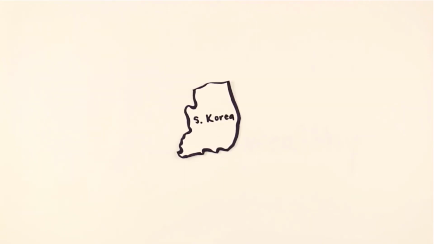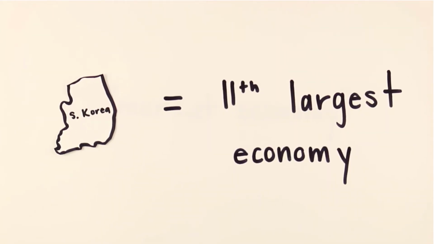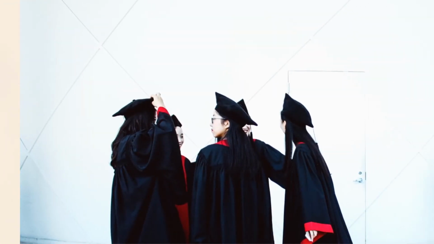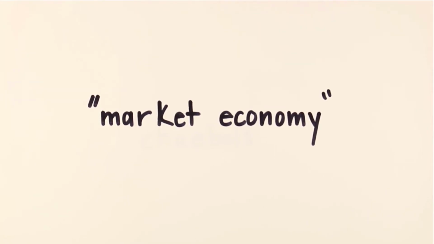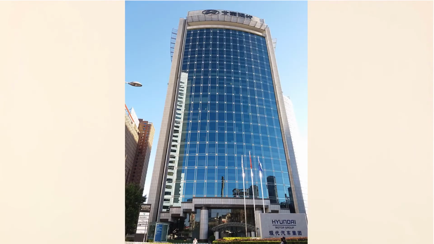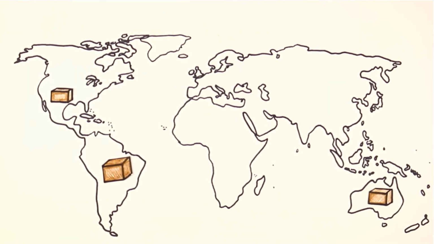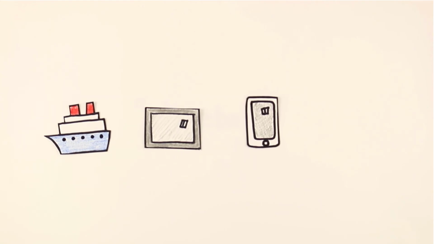On the opposite end of the spectrum is the nation of South Korea. South Korea is a wealthy nation. It is the world's 11th largest economy. They invest in education and have highly skilled workers. A lot of the market economy is dominated by chaebols, which are large multinational businesses that are often controlled by a single family. Some of these companies include LG, Samsung, Hyundai, and Kia. Many successful South Korean companies produce technology that is purchased all over the world. South Korea also leads the world in shipbuilding, the production of LCD screens, mobile phones, and computer chips.